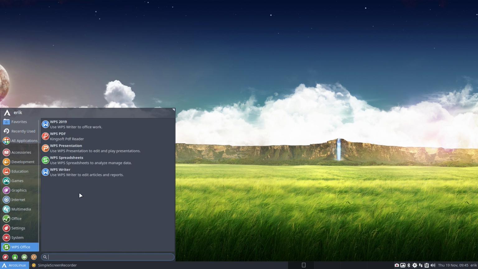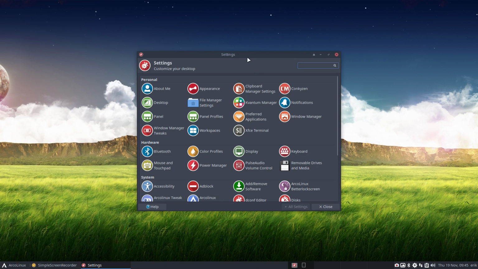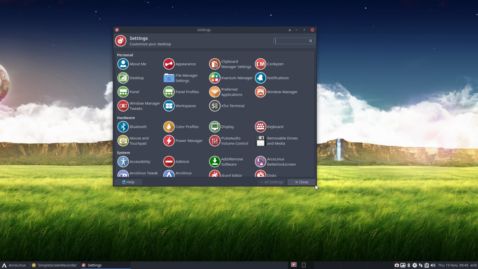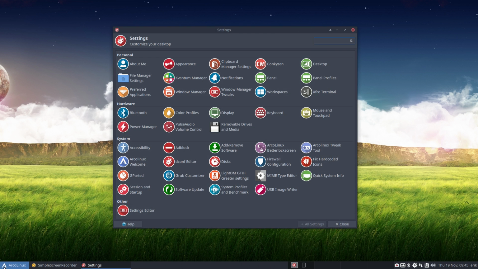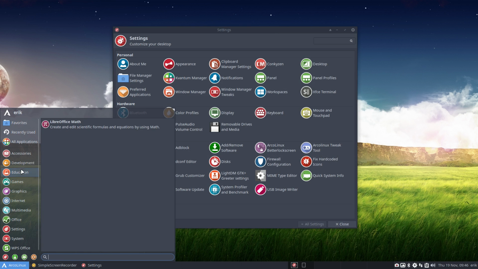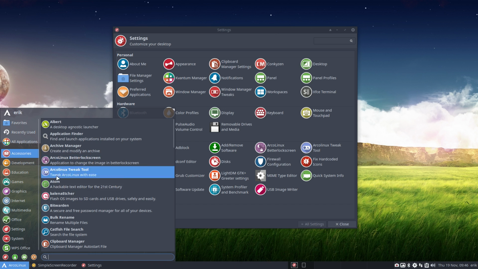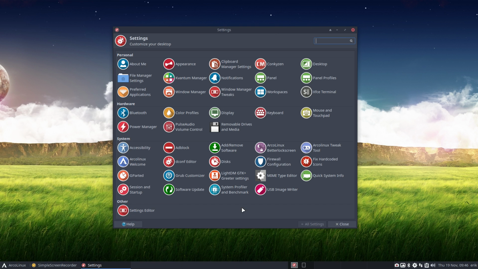And I have WPS Office here, and let's not forget to go inside here as well. Interesting things are in here. For instance, sometimes you see icons that are not changing or not following the Sardi circular theme. And I think I saw one.